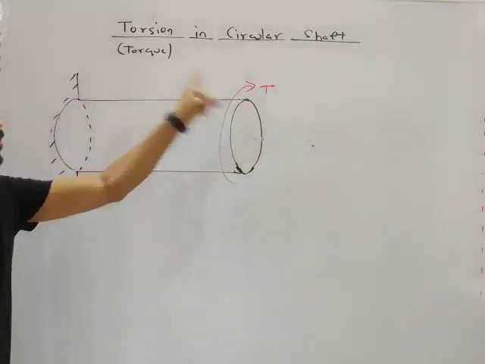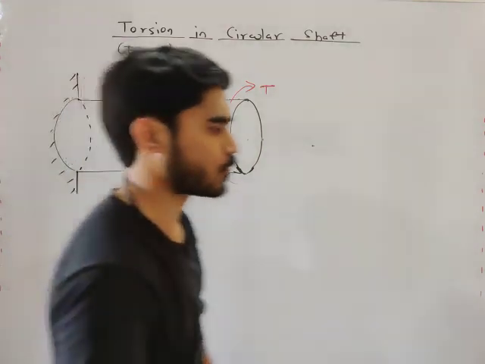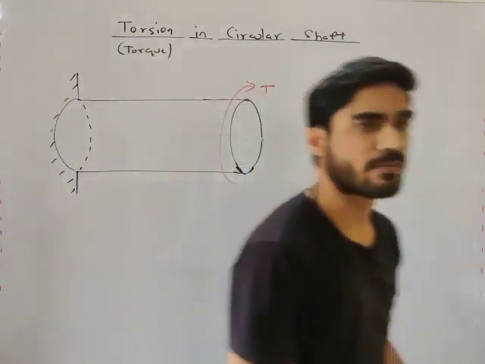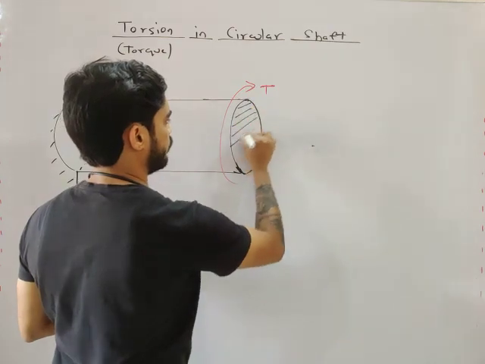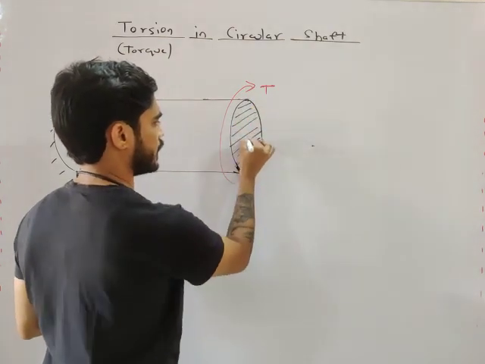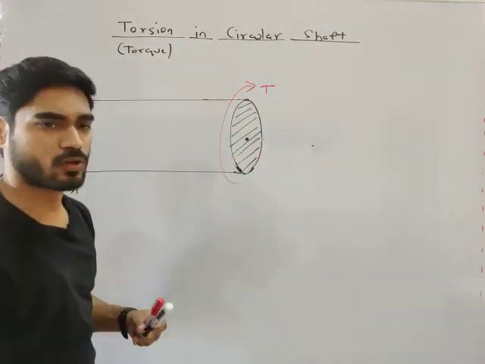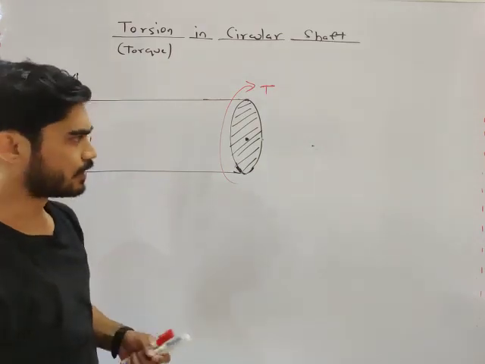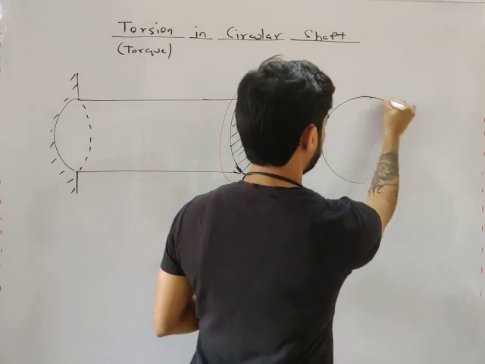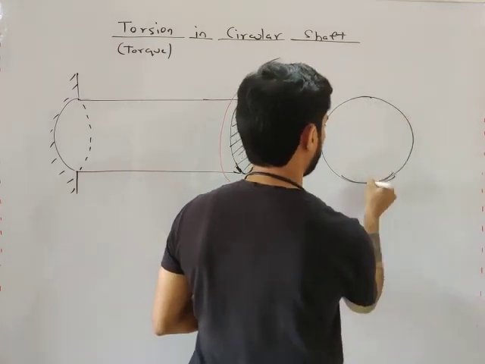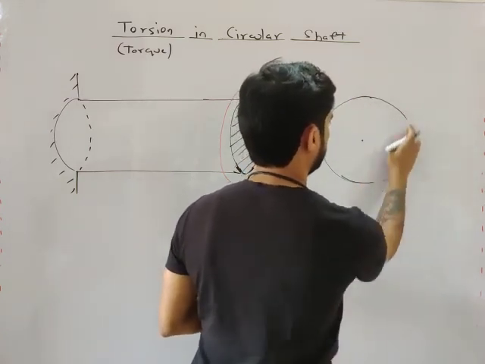Equal and opposite to this torque, there will be a reaction torque here. Now look at the cross section, my friend. This is the cross section of this circular shaft. Let's consider this cross section. This is the center.